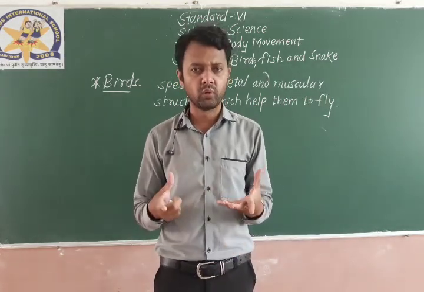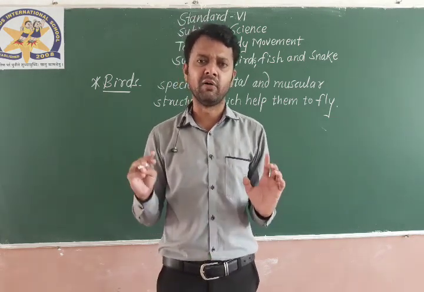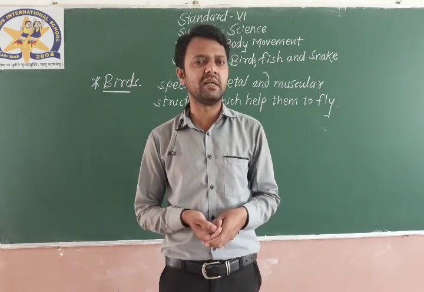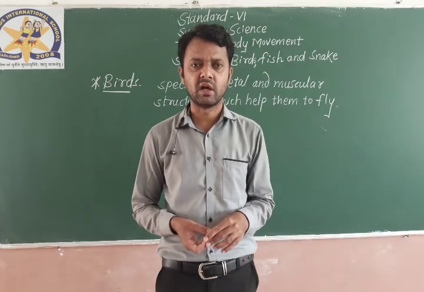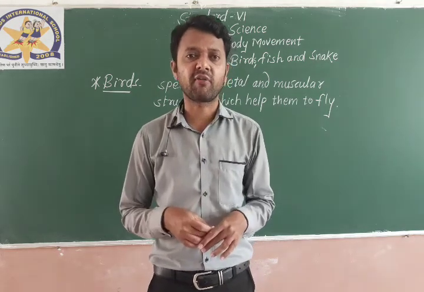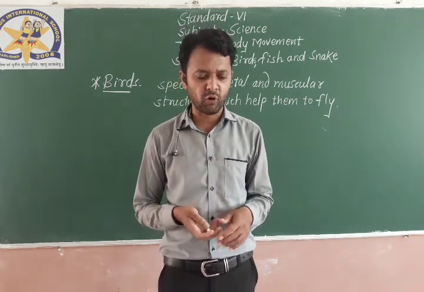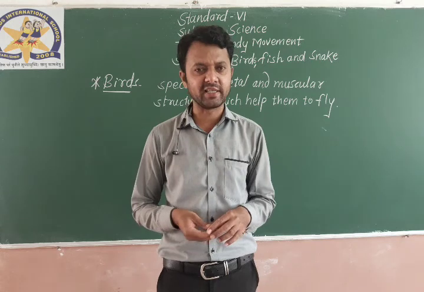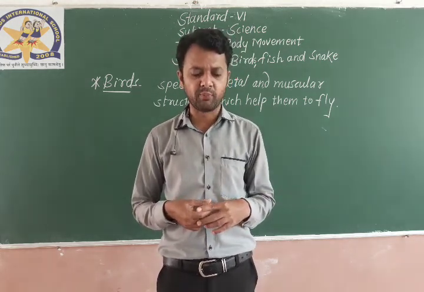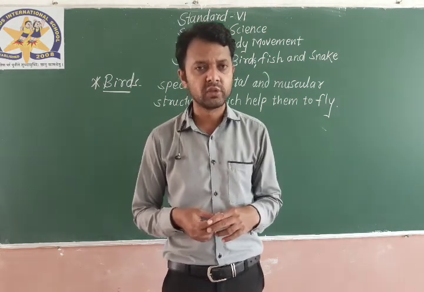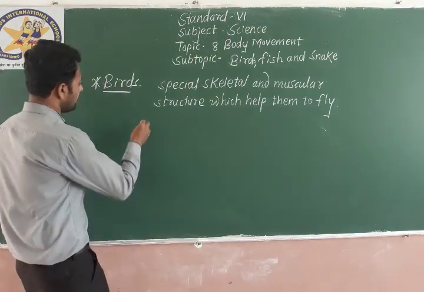Their bones are hollow, which makes the bird even lighter in the air, with which they can easily fly. Secondly, the forelimbs. You know forelimbs and hind limbs. Forelimbs are the front two legs, hind limbs are the back two legs. The forelimbs of the birds are modified to become wings, and the bones inside are hollow, which help them to fly.